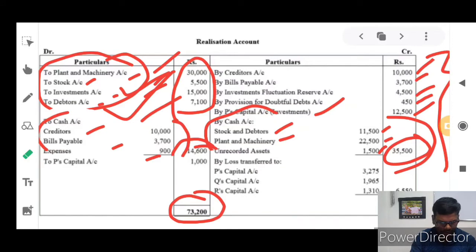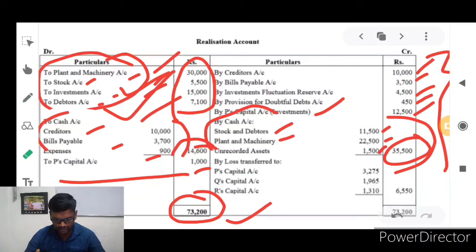P's capital, rupees 1,000. In the first line of the problem itself they have given that P should be paid commission of rupees 1,000. So that is the liability of the partnership firm. And we are adding all the details entered in the debit side of the realization account. The debit side of the realization account shows a balance of 73,200, and on the credit side we are expecting 72,300, but the available amount is less than 73,200, nearly 6,550 rupees less. As per their existing profit and loss sharing ratio, this realization loss will be shared by all the partners.